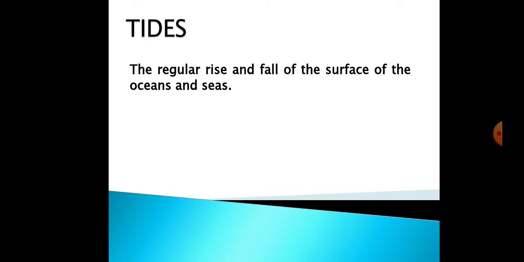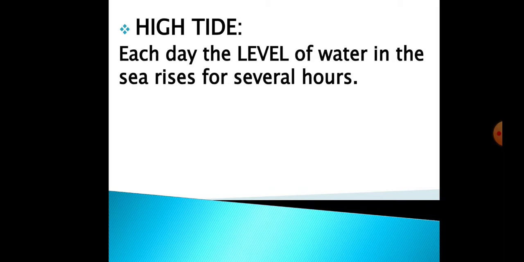Now, what is a tide? A tide is a regular rise or fall in the level of the water in the sea or in the ocean. So tides might be low tide or high tide. Now, I will tell you what a high tide is and what a low tide is. What is a high tide? When the water level rises in the sea, that is called the high tide.